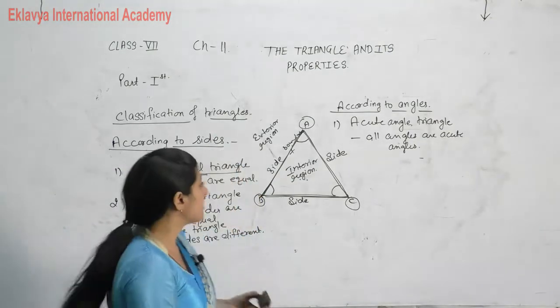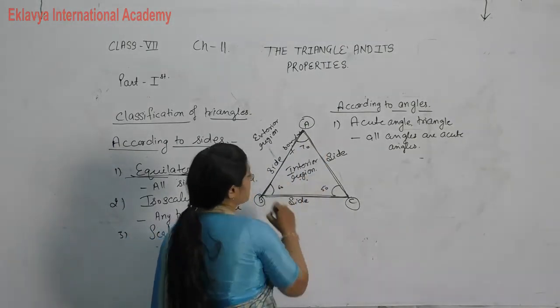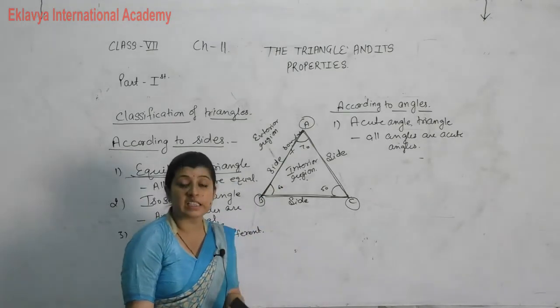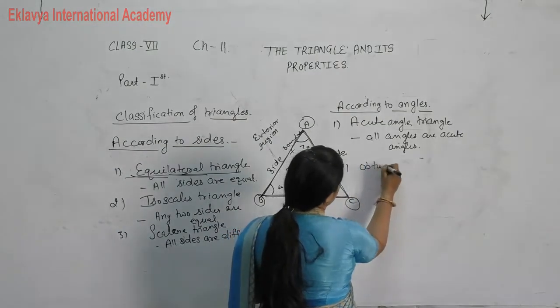Another example: suppose the angles are 70, 50, 60. This is also an acute angle triangle because all the angles are less than 90 degree. Next type of angles, obtuse angle.